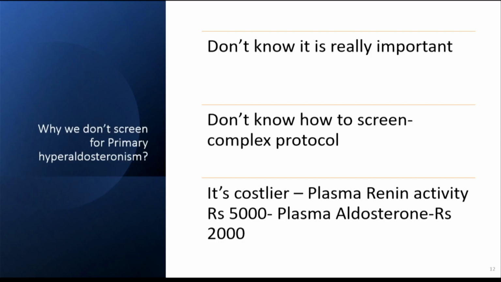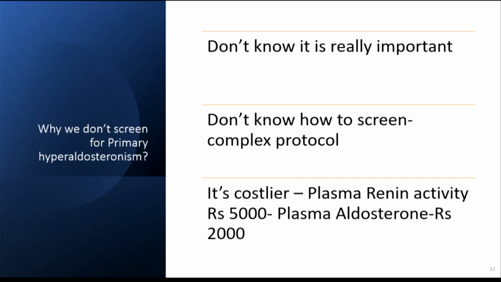So why? What is the reason for this? Why are we not screening for primary hyperaldo? Maybe because we don't know that it is really that common and it is really that important to screen and treat. Maybe we don't know how to screen because it has a complex protocol of testing.